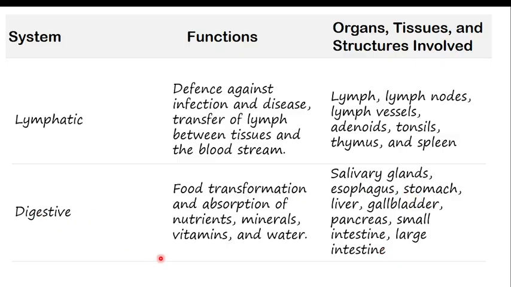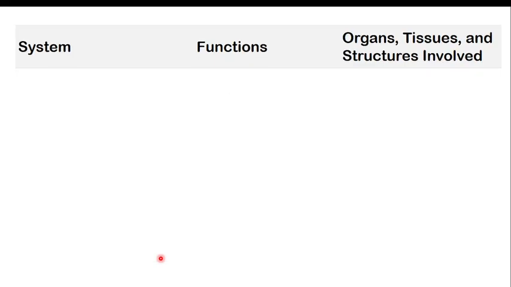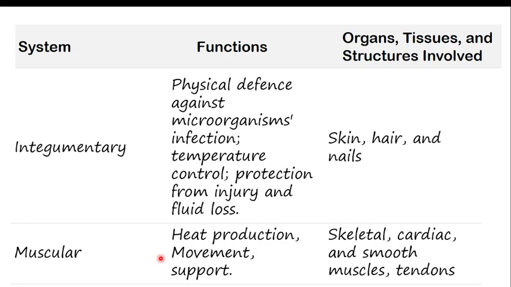It is very easy. Apart from the circulatory system, lymphatic system, and digestive system, there is another system called the integumentary system. When you say integumentary system, normally it is skin, hair, and nails, whose target is defense.